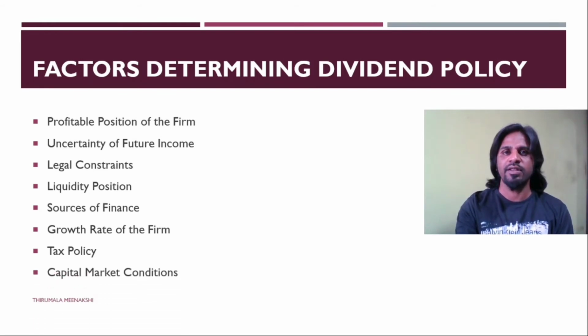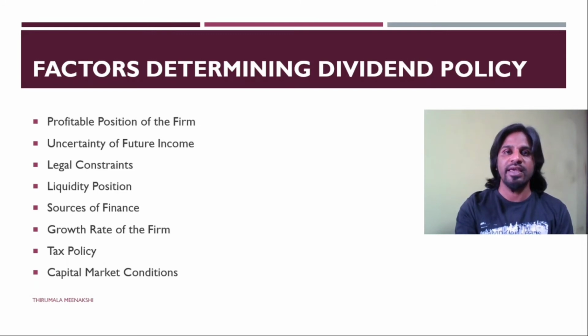Then we have the factor of capital market conditions. In this case, what is the situation or level of understanding of the individuals in the market, and what is the position of the capital market, how the market responds to the company's capital requirements.